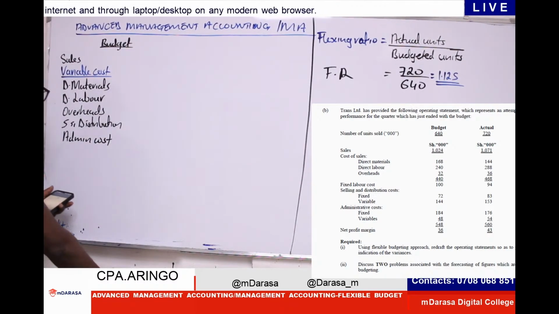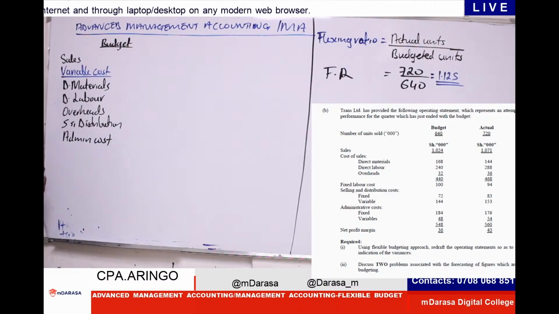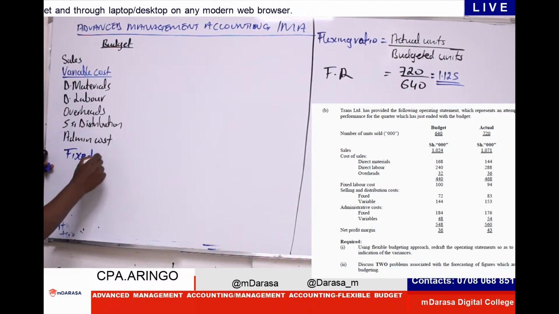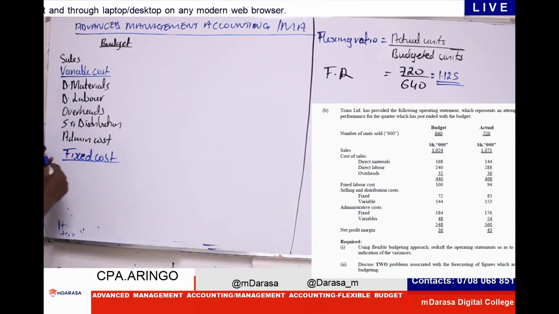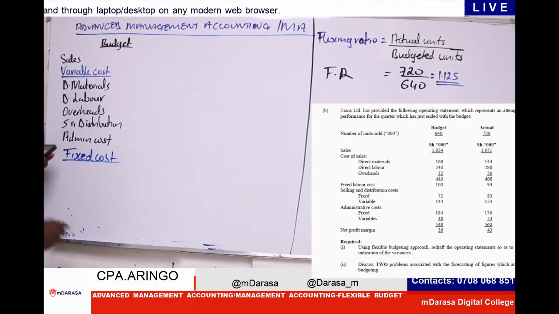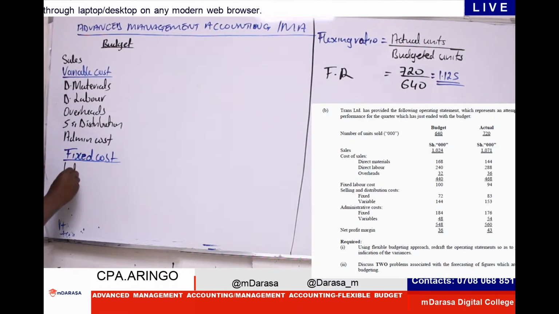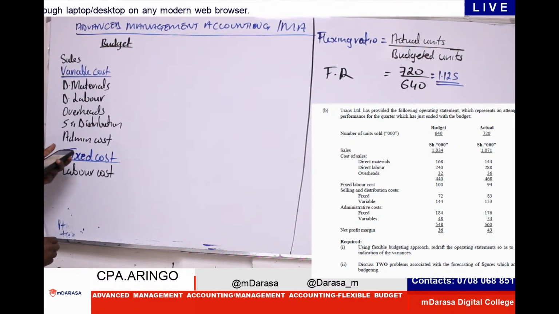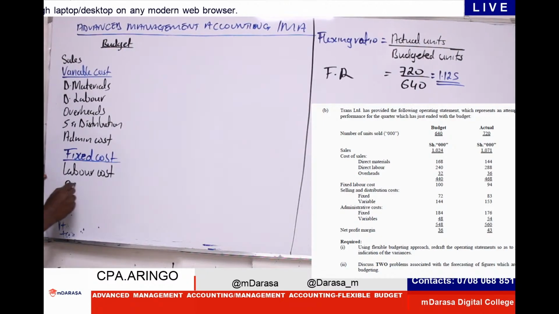What about our fixed component? For fixed costs, what were we given? Number one, we have labor cost. Number two, we are given a component of selling and distribution cost.